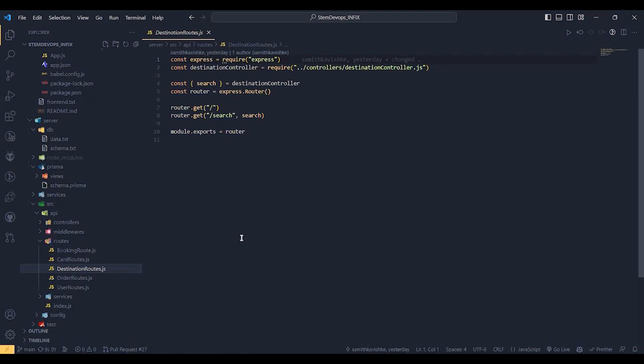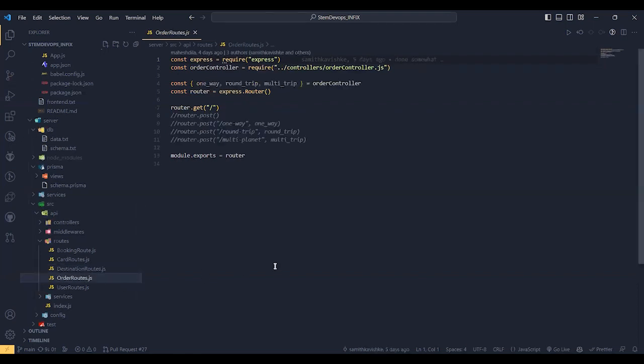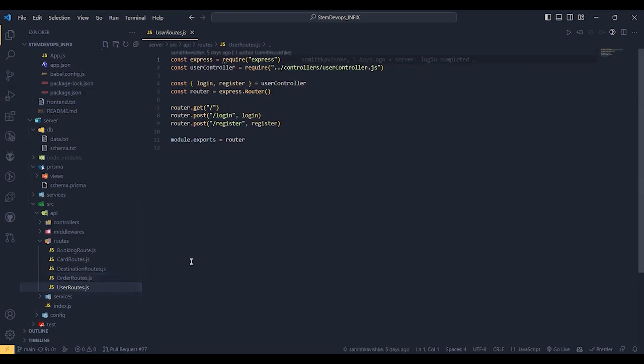So either it's a current location or possible destination or interested planet or whatever, that is being routed to destination routes. Code routes again come from the travel view, which I talked about earlier, which contains the three components of different options. So the data that's been given here is routed to those routes. User routes, on the other hand, basically handle login and registration, that aspect of the process.